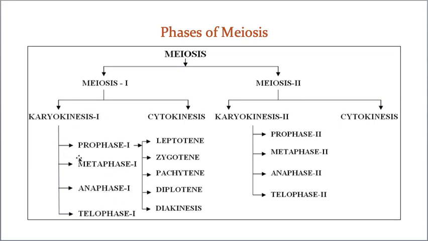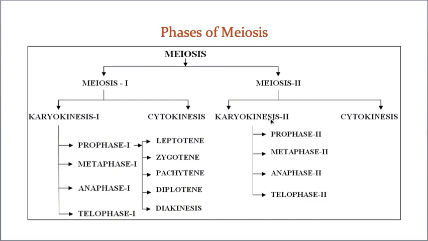Out of this, prophase 1 is a prolonged phase. Because it is very prolonged, for our convenience it is again divided into 5 subphases. They are leptotene, zygotene, pachytene, diplotene and diakinesis.